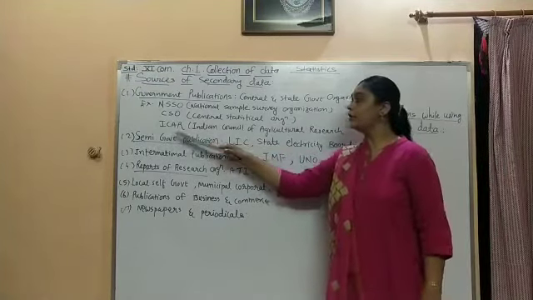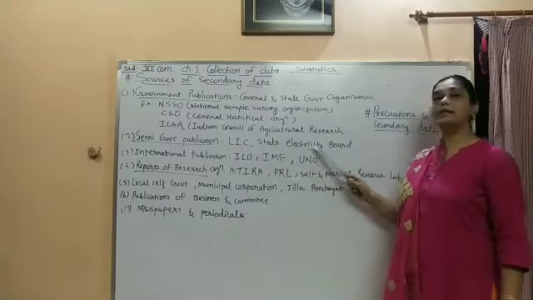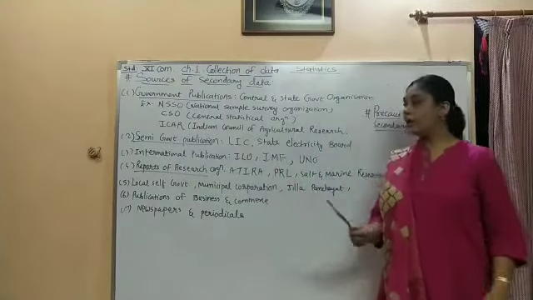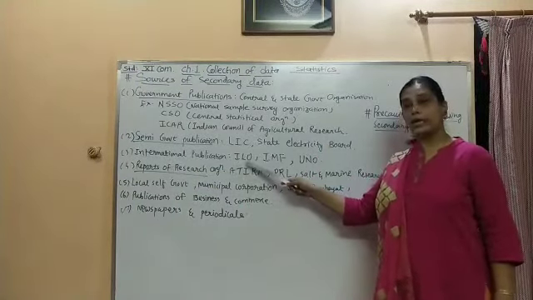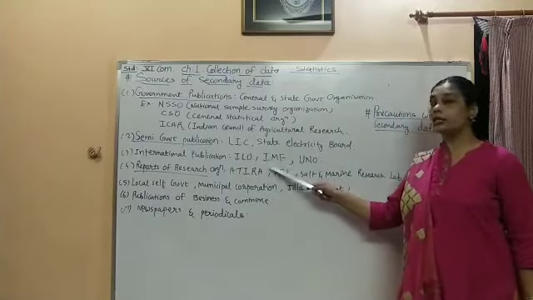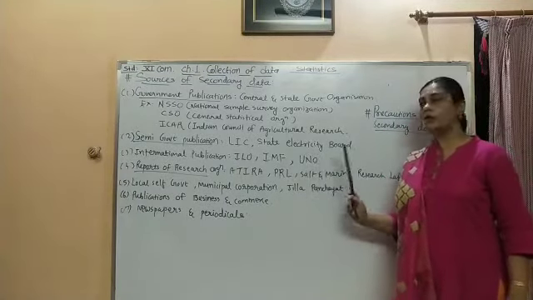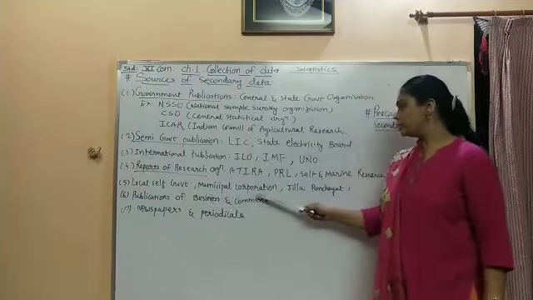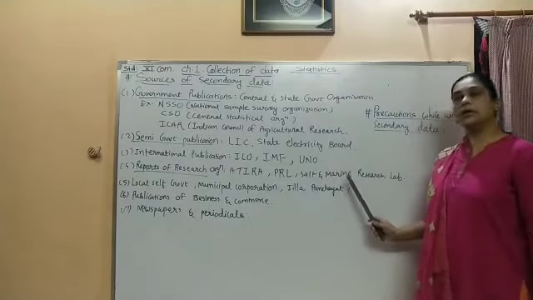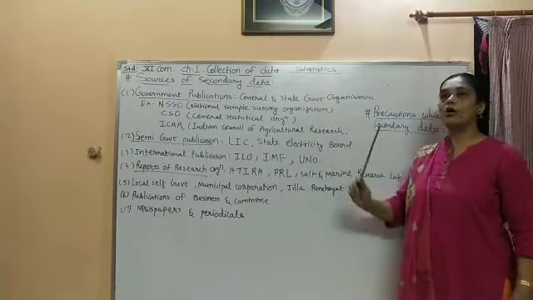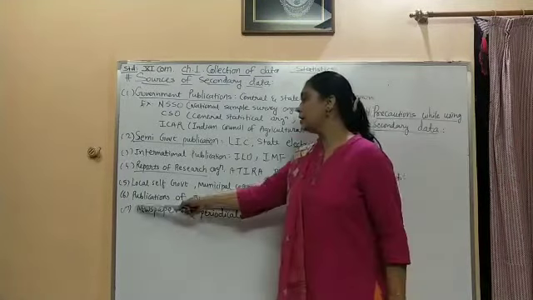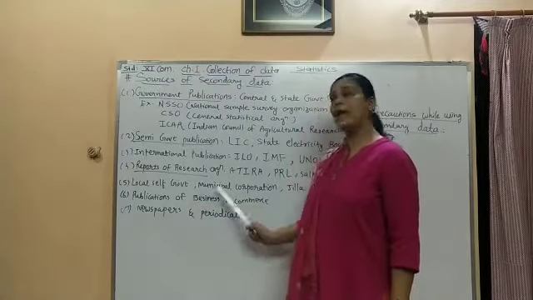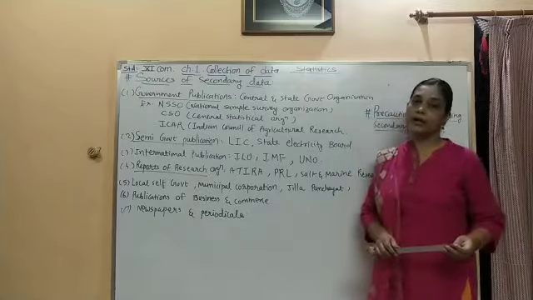Second one is semi-government publications, like the State Electricity Board. Third point is of international publications, where ILO, International Labour Organization, IMF, International Monetary Fund, and United Nations Organization. Local self-government, the municipal corporations, then Jilla Panchayat, these are working at collection of secondary data. Sixth point is the publications of business and commerce. And the last one is the newspapers and periodicals, from which we can have the secondary data.